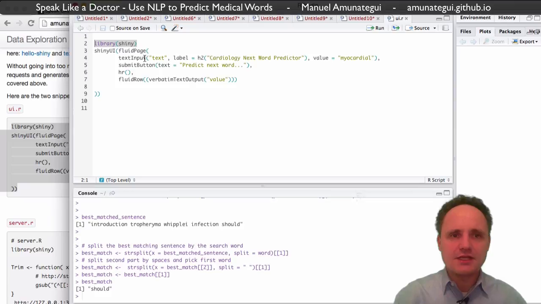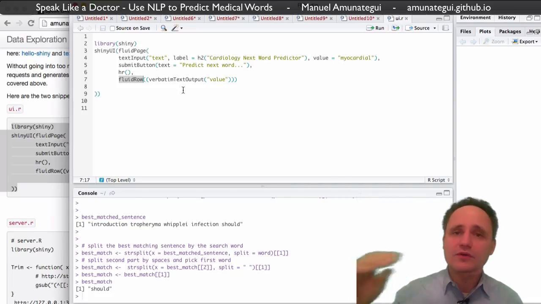It has a Shiny UI, and I have some links on walkthroughs and help files on Shiny, so definitely look it up. But basically, in a nutshell, we have a text input box, we want a submit button, and then we want some kind of output, a text box where we can put the output.